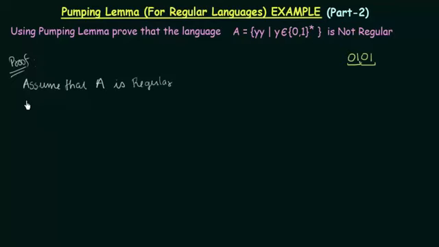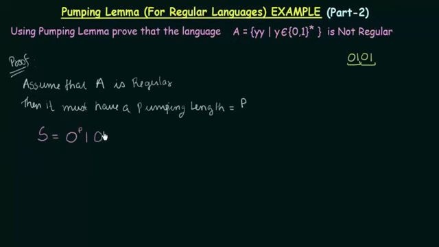We already discussed that if A is a regular language, then it must have a pumping length, and let me call that pumping length P in this case. Alright, so I call my pumping length P, and now I will choose a string S from this language. I can choose any string. Now let me choose the string like this, for example, 0 raised to P, 1, 0 raised to P, 1, where P is my pumping length.